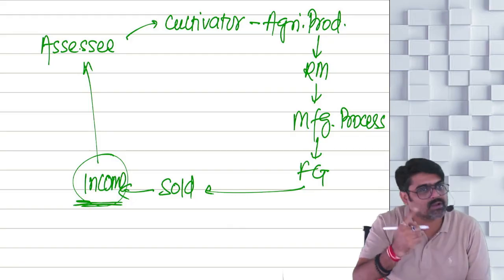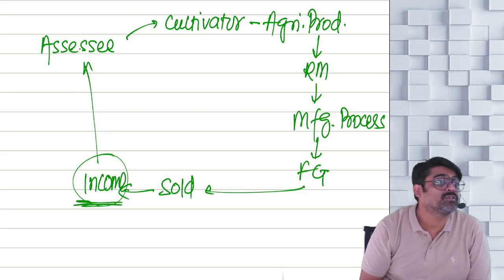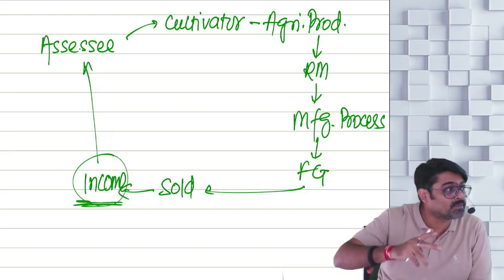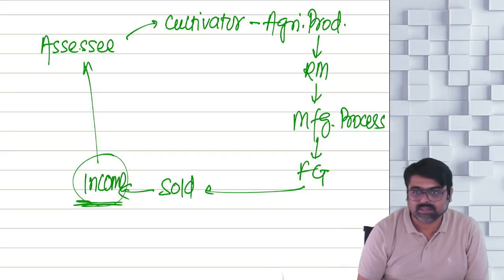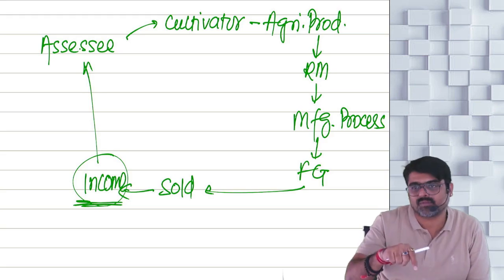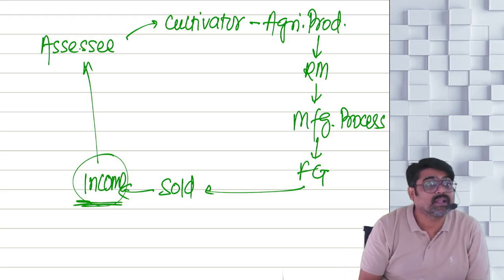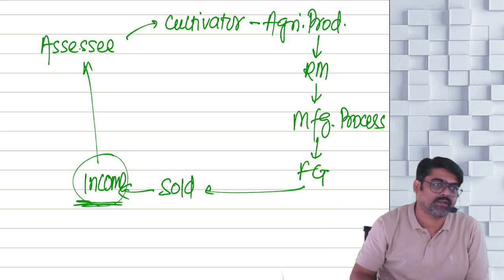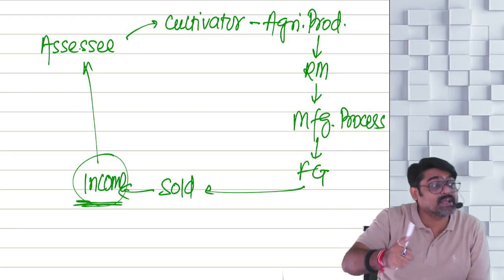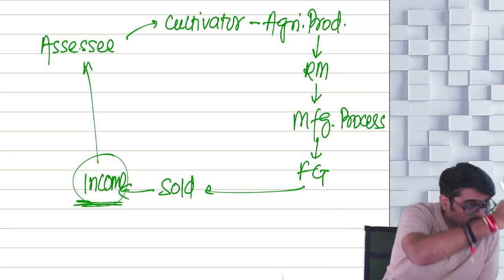That entire amount cannot be taxed, because that is not the profit of only a single activity, that is the profit of composite activity. That entire profit cannot be exempt also, because that is not the profit of only the cultivation activity, that is the profit of composite activity. Now that entire profit which you have calculated has to be split into two parts.